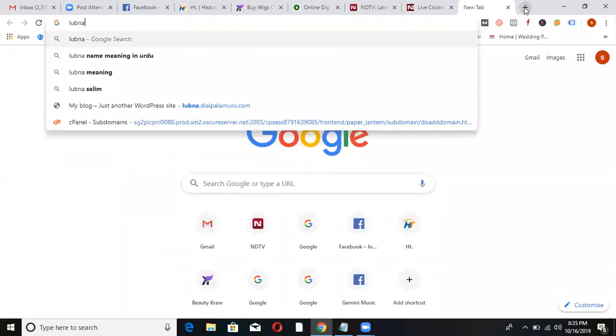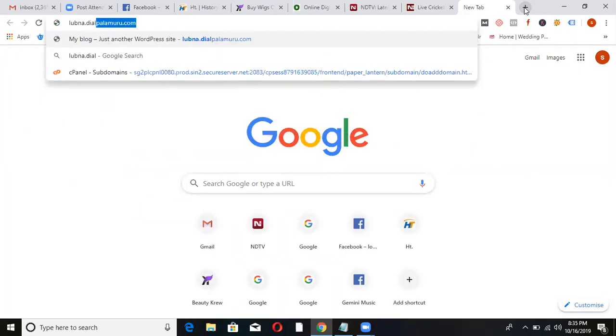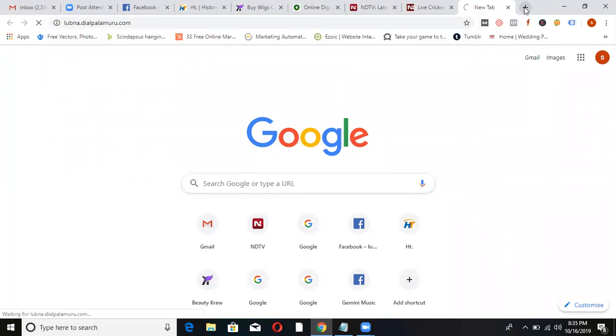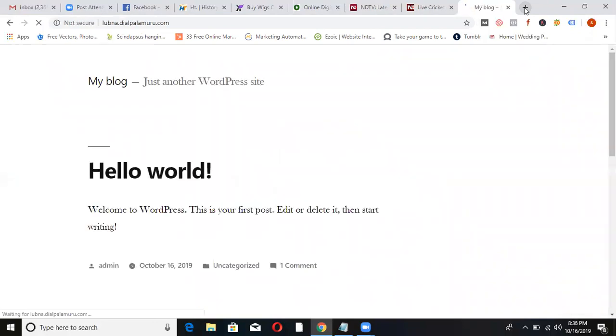Now, for practice, I created a subdomain, lubna.dialpalamuru.com. Dial Palamuru is my main website, and just now I created lubna.dialpalamuru.com. How I created it, you will find in the description link. Click on that and you will see. Now this is empty. Now I'm going to make it a website.